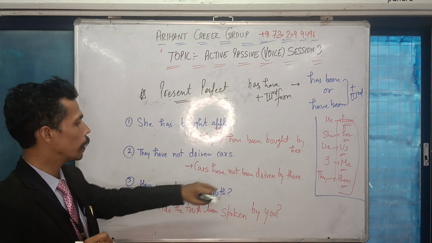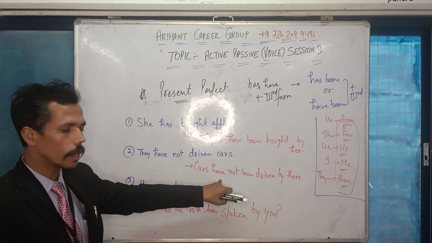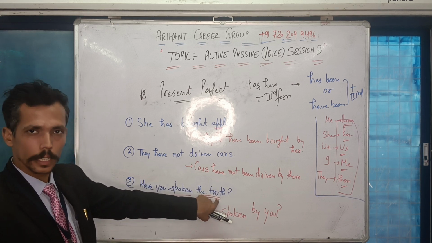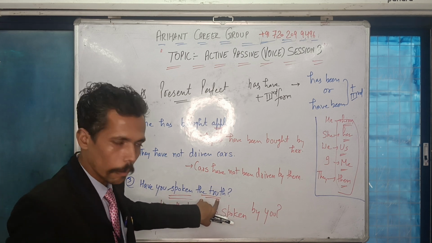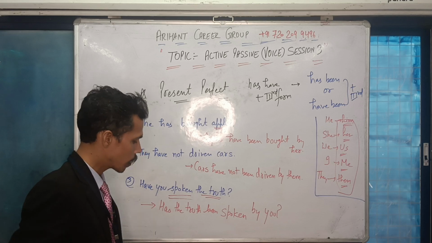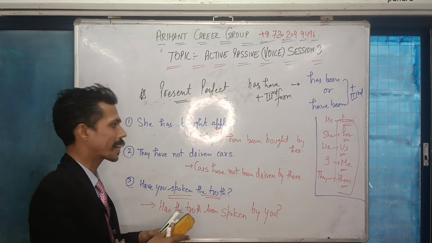Like you were keeping not in between has been or have been, similarly you will be keeping your subject between has been or have been. The truth was your object in the question and your object becomes the subject. That's why I've written, has the truth been spoken by you. Is it clear? Done. Now we shall be discussing the second tense here.